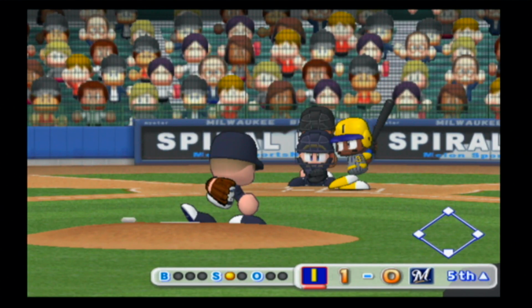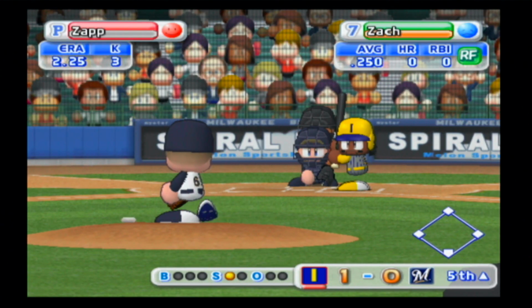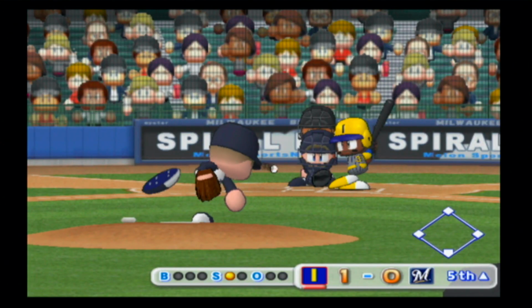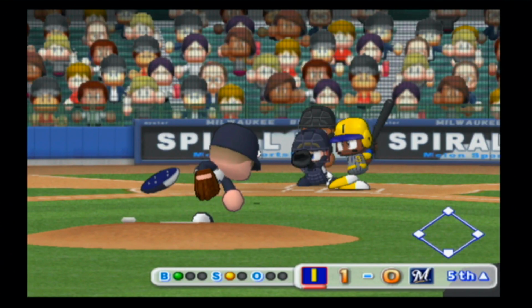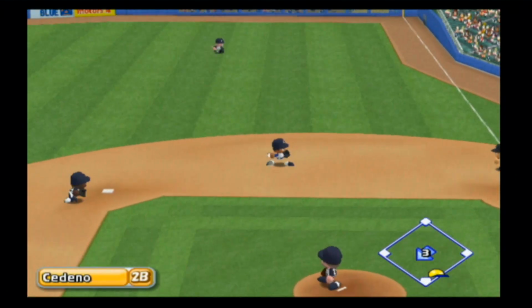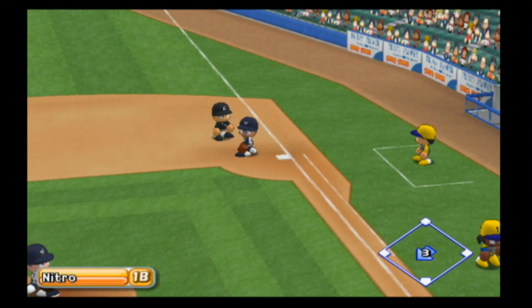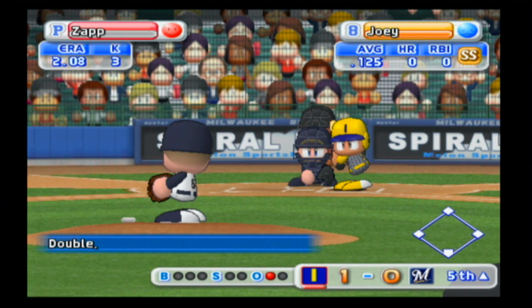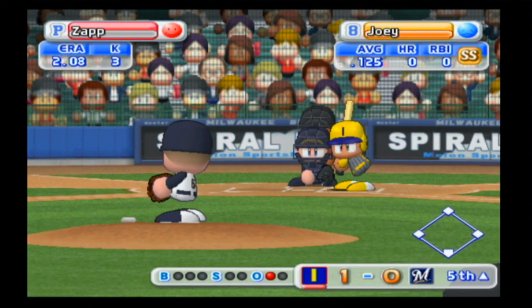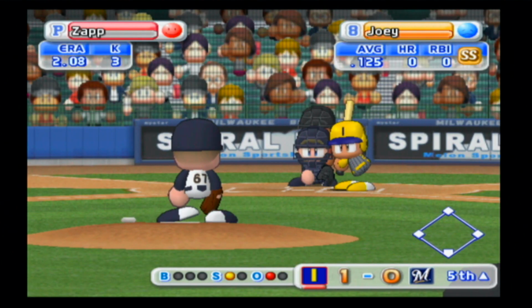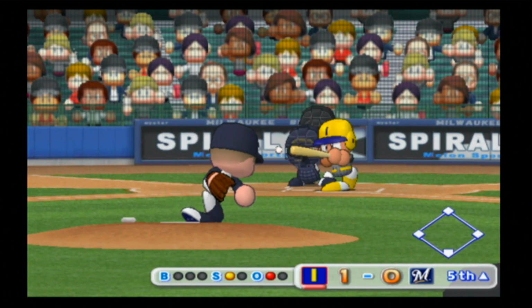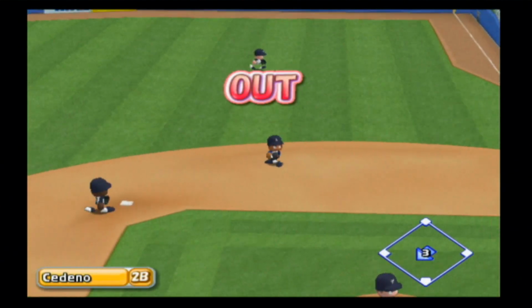First pitch to Zach is called a strike. And this one's a bit low, makes it 1-1. Ground ball to Cedeno, he gets the ball to first, 1 away. Here's Joey, who had a double, and he would eventually get cut down at the plate first time up. Looks at strike 1. Hits this one right to Cedeno on a little bloop liner.